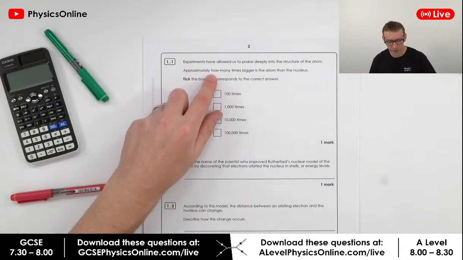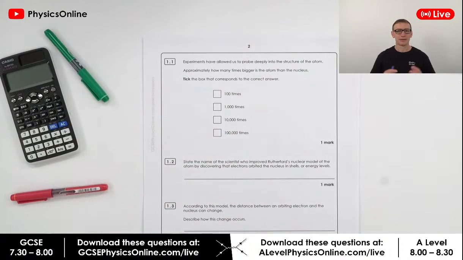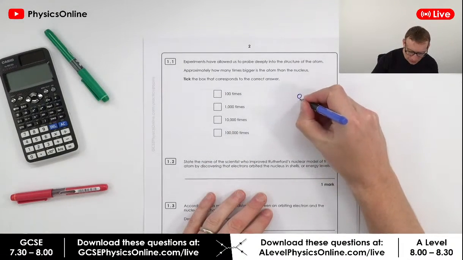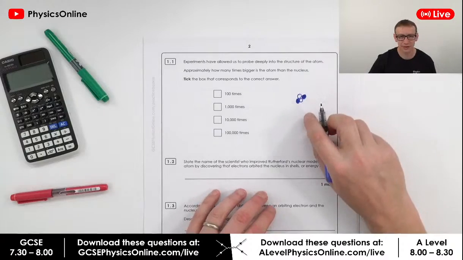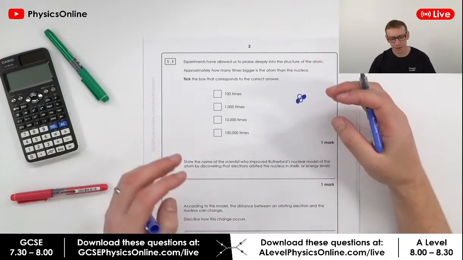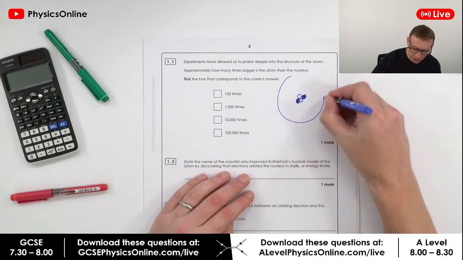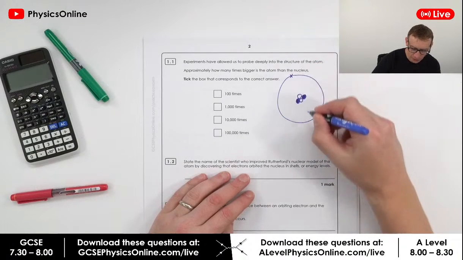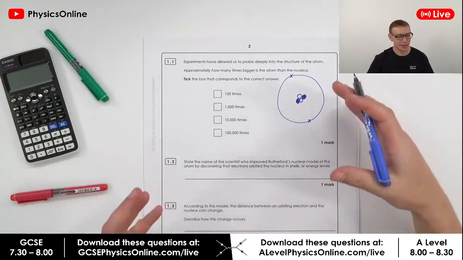So how many times bigger is the atom than the nucleus? So we probably have this mental model that we've got this nucleus in the very centre. Often there's different ways of representing it. You might have different colour circles to show the neutrons and the protons. And then a long way away from this is where we have this cloud of electrons. Okay, so this is a very simple picture here. That's maybe a helium nucleus.